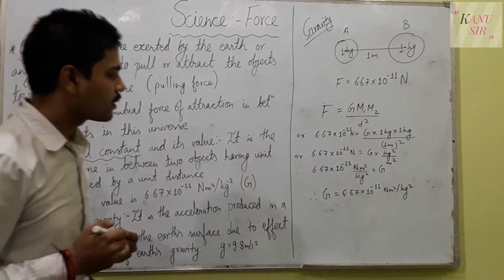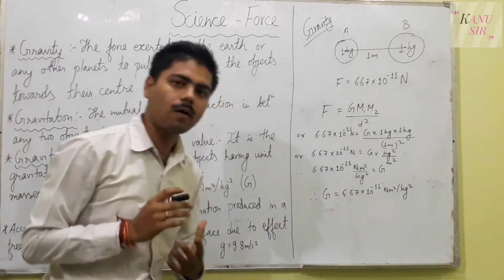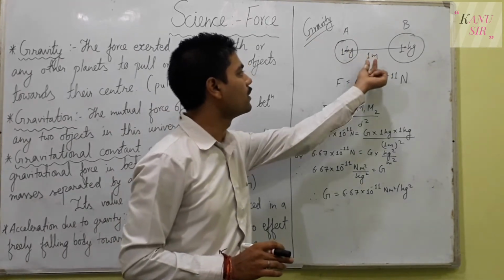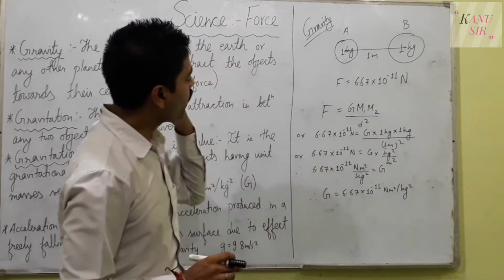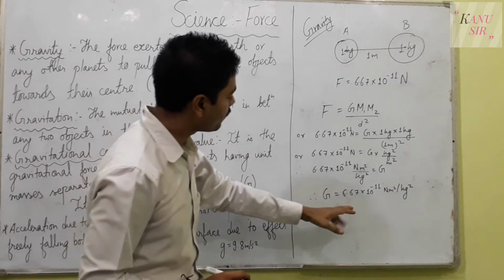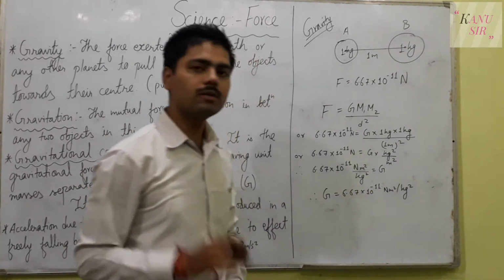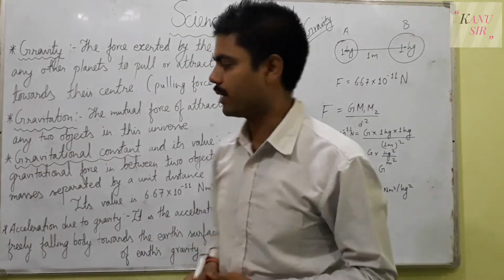So this way the value of G is always constant, because if two unit masses are at a distance of 1 meter, the force exerted by them will always be 6.67 into 10 to the power minus 11 Newton.